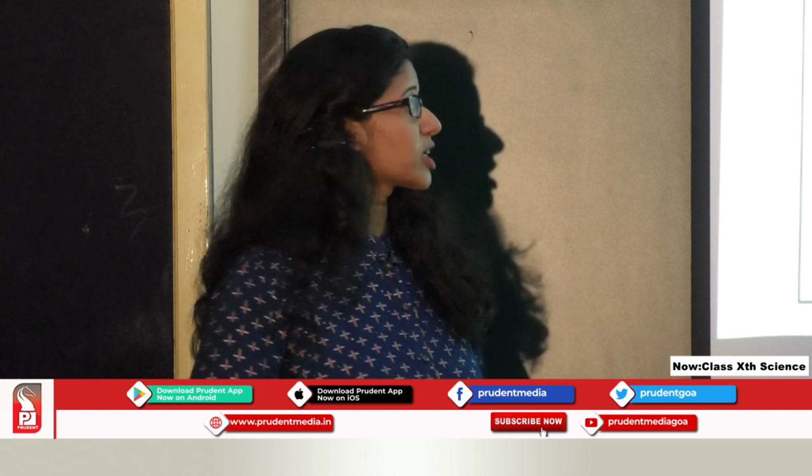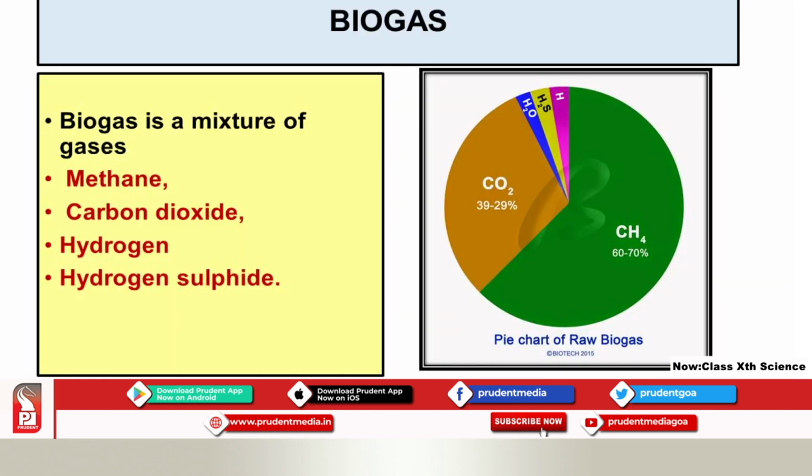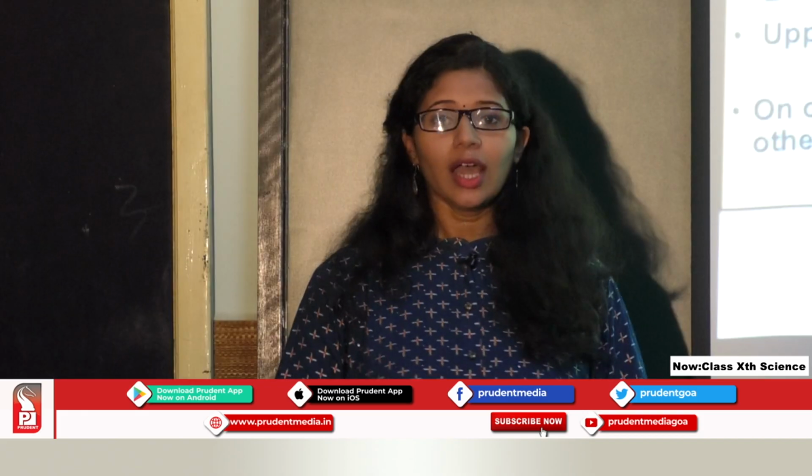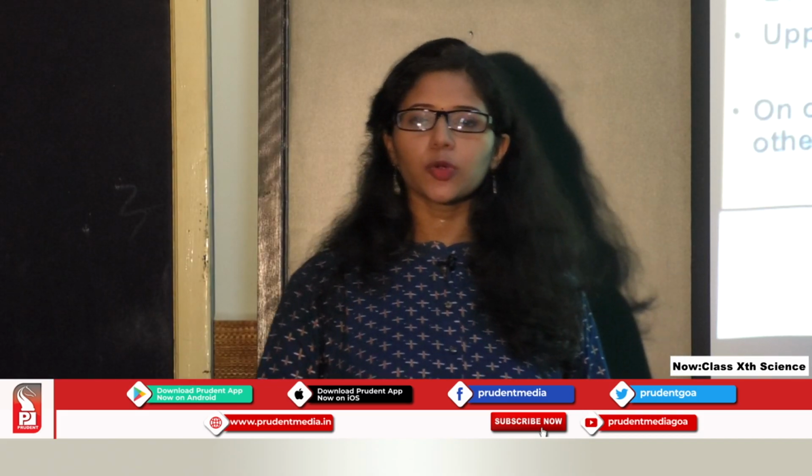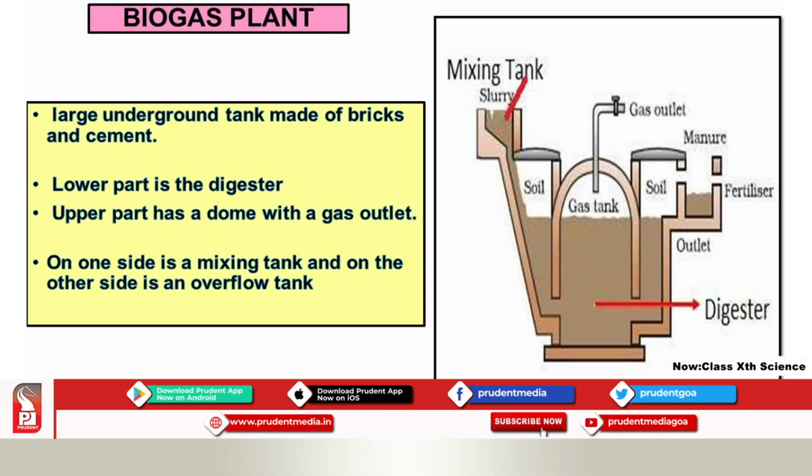Now let's see what is the composition of this biogas. This biogas is a mixture of different gases that include methane, carbon dioxide, hydrogen, hydrogen sulfide, and a little amount of water is present in it. This biogas is produced in a biogas plant.